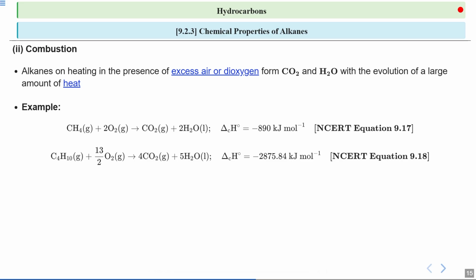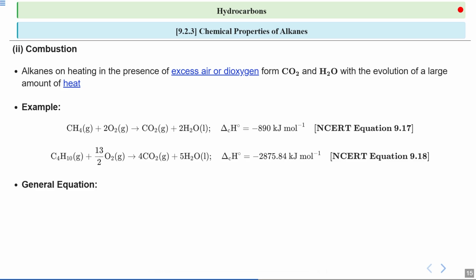Another example is the combustion of butane, whose enthalpy is 2875.84 kilojoules per mole of energy. Butane again reacts with oxygen to form carbon dioxide and water. What you can see here is that the number of carbon atoms is increasing, which indicates at the same time that the amount of energy released has increased. The first one is releasing 890 kilojoules and the second one is releasing approximately 2875 kilojoules of energy per mole of butane. Got it?